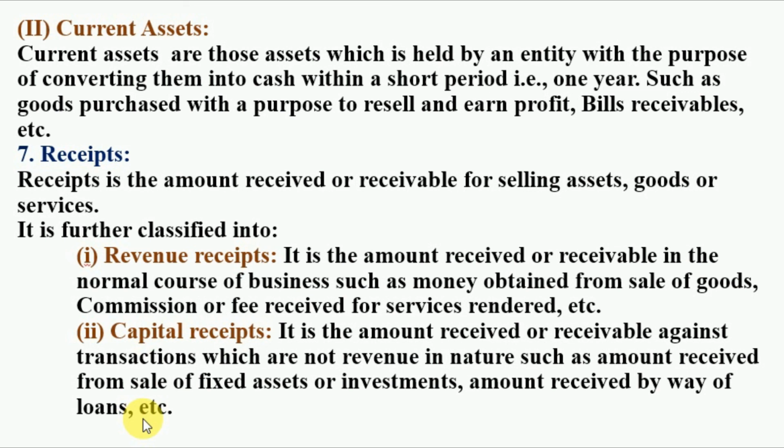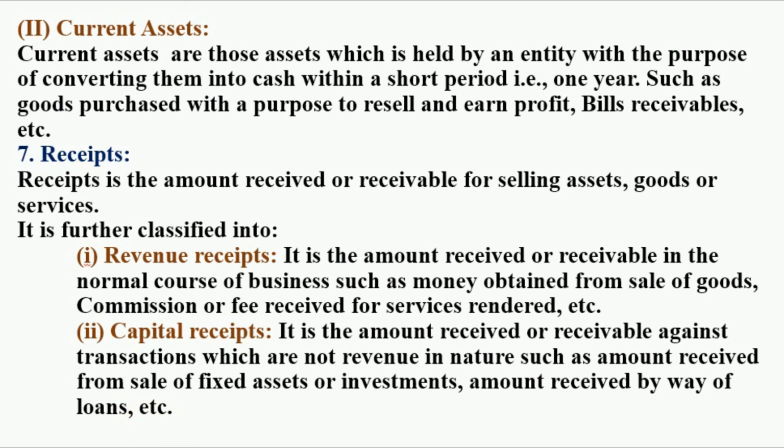That receipt is known as a capital receipt, isn't it? Or if we get some amount of loan from the banks, this is also not a regular activity of the concern. That's why this receipt is also known as a capital receipt. I hope this is clear to you all.